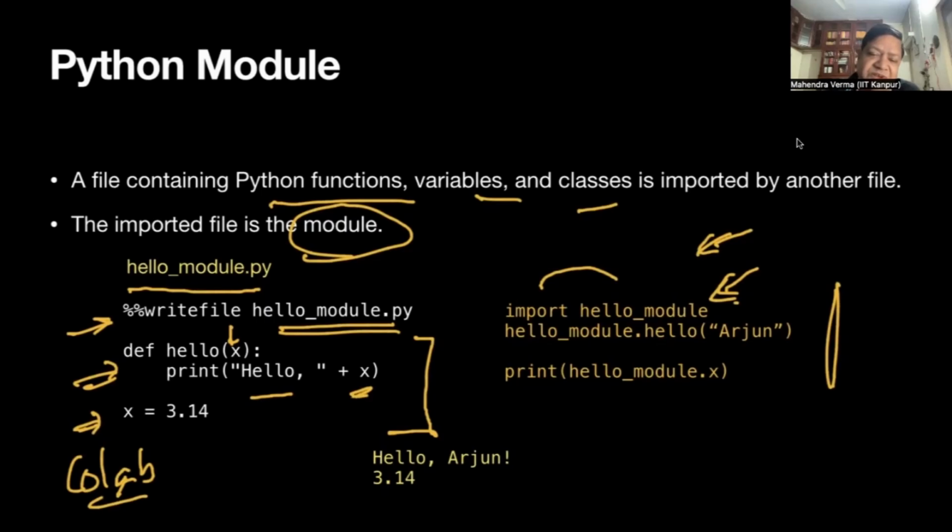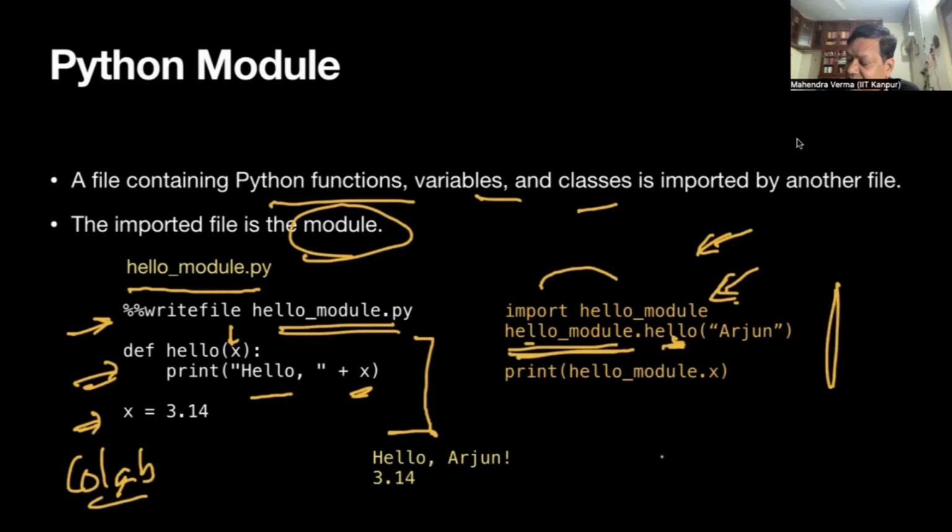So which function? Hello. How do I do it? So this is part of a module. The module name is hello module. That's the name of the module. And hello module has hello inside. The function hello is here, which is part of hello module.